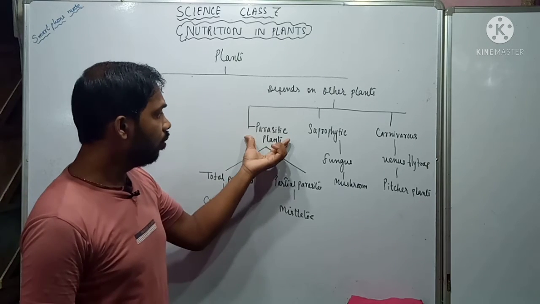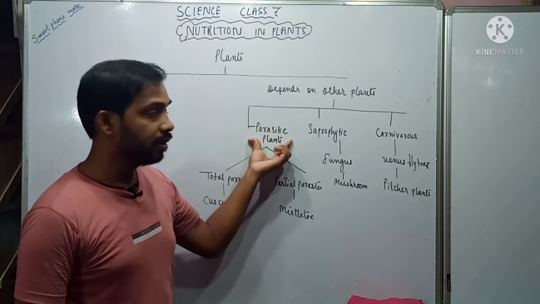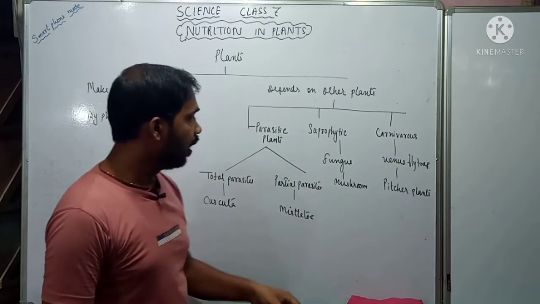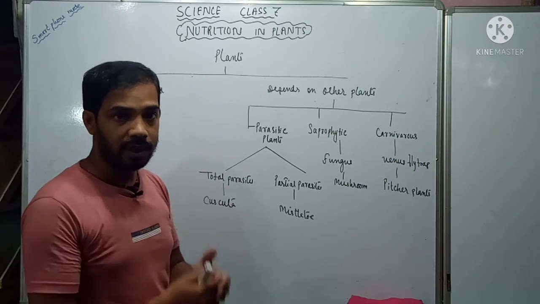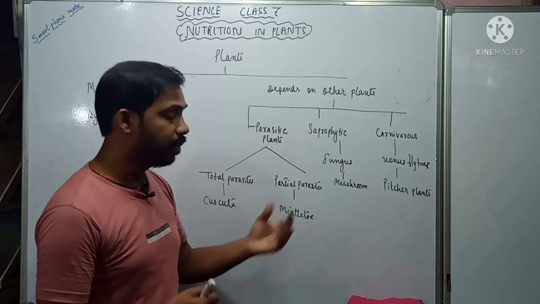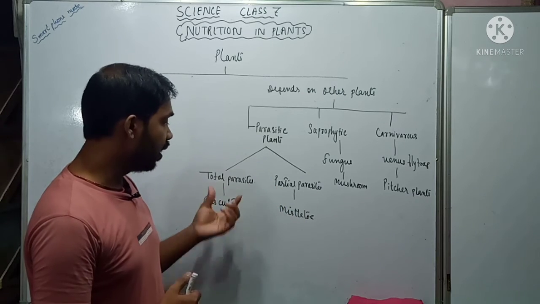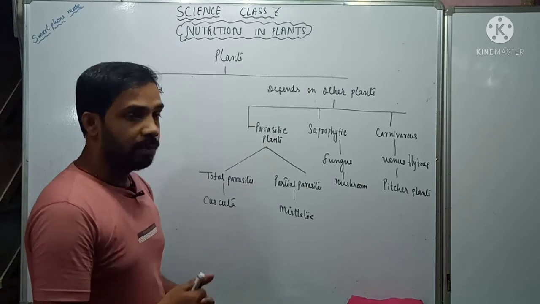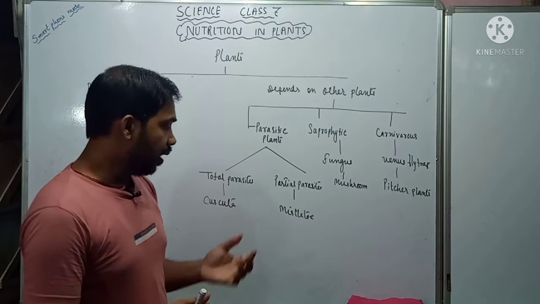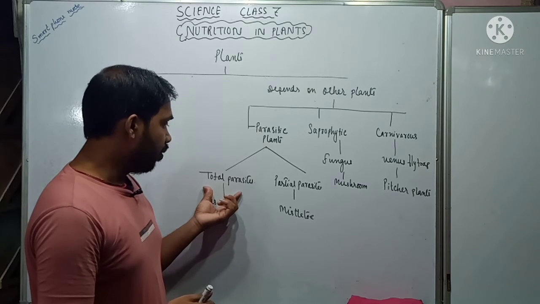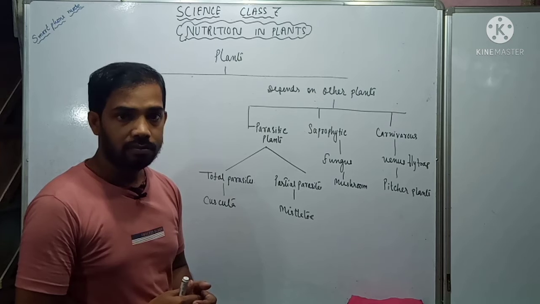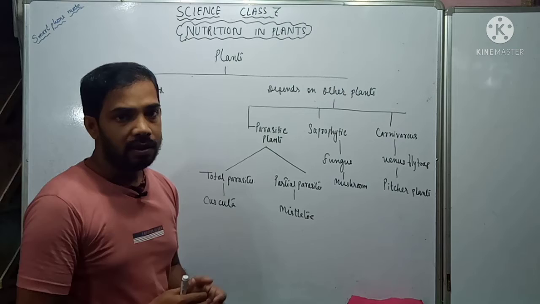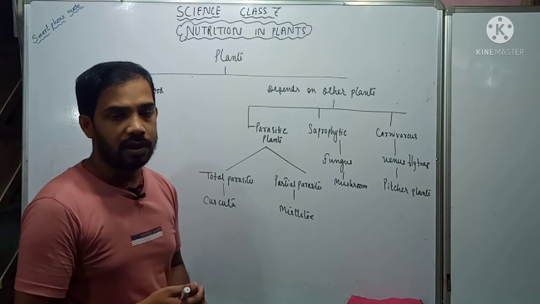We can divide them into three parts: parasitic plants, saprophytic plants and carnivorous plants. Parasitic plants can be further divided into total parasites and partial parasites. Now what are total parasites? Those plants which 100% depend on other plants are known as total parasites. The plants on which they depend are known as host, and they consume nutrients from them and slowly damage the plants.